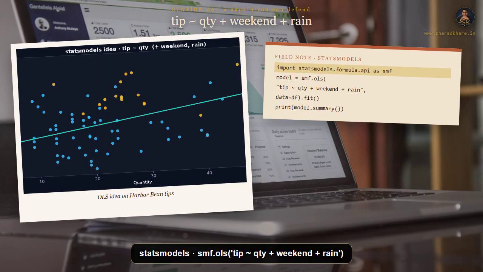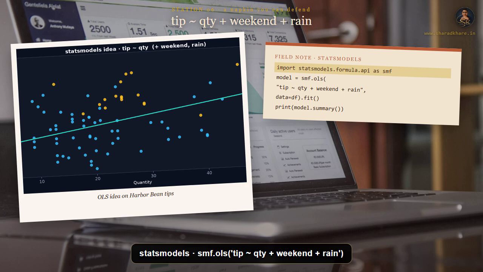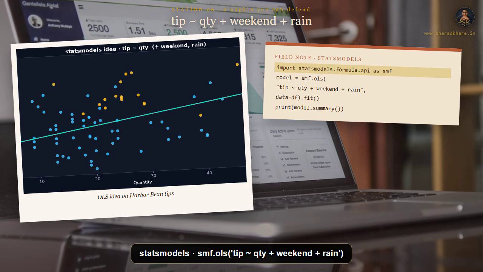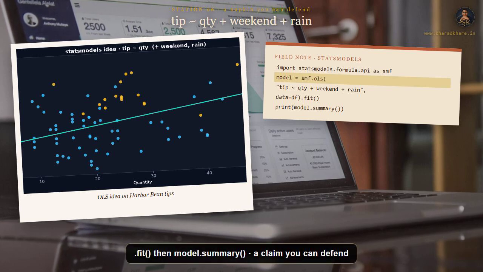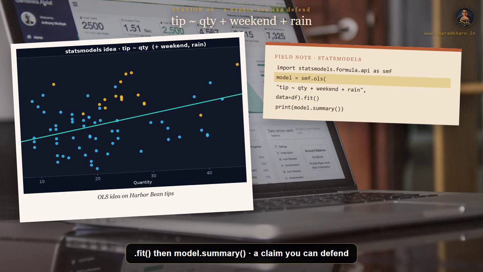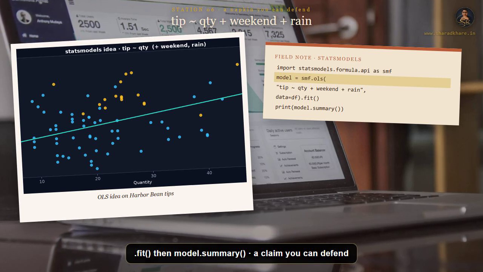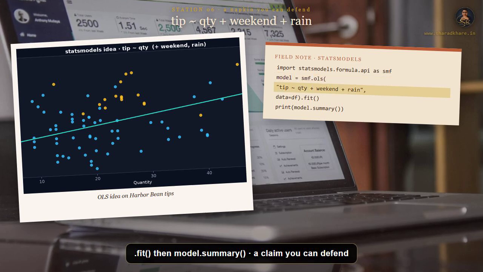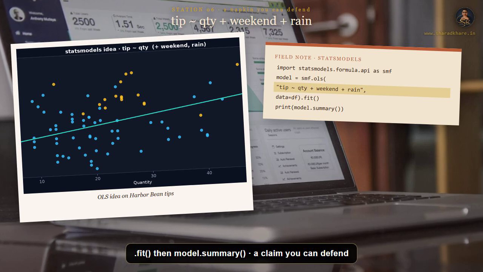When the owner asks why tips move, you need more than a t-test. You need a model. Statsmodels. import statsmodels.formula.api as smf loads the formula interface, which reads like a sentence. smf.ols, and the formula is tip tilde qty plus weekend plus rain. OLS means ordinary least squares, the classic straight line regression you can explain on a napkin. The tilde says explain tip using quantity, the weekend flag and rain.